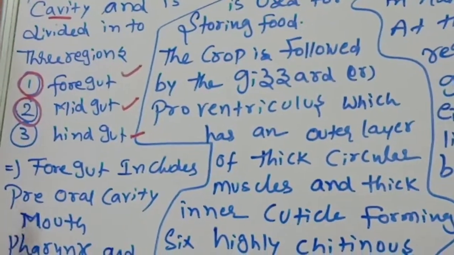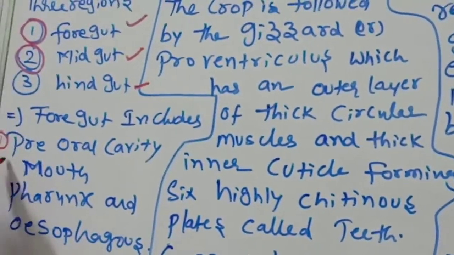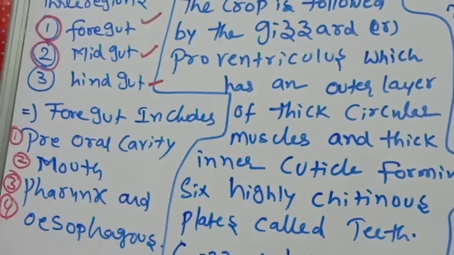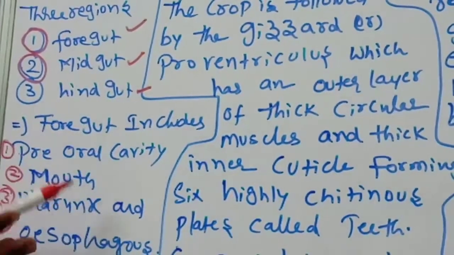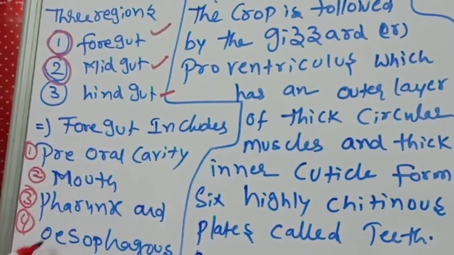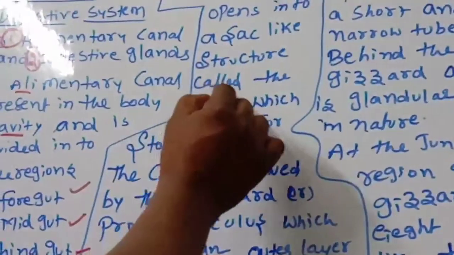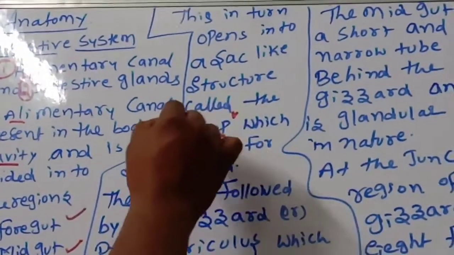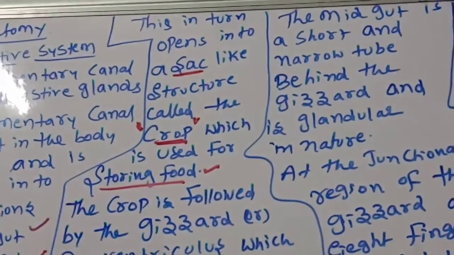The foregut includes the pre-oral cavity, then the mouth, then the pharynx, then the esophagus. The esophagus opens into a sac-like structure, very important, called the crop, which is used for storing of the food.